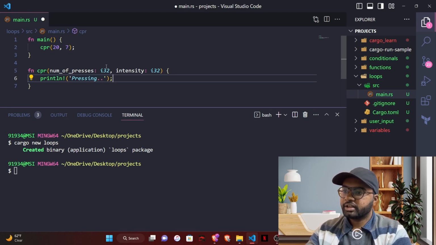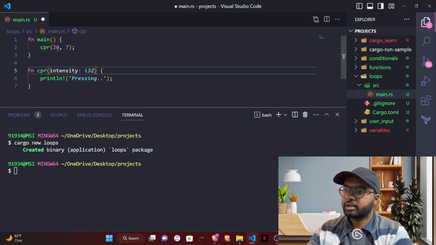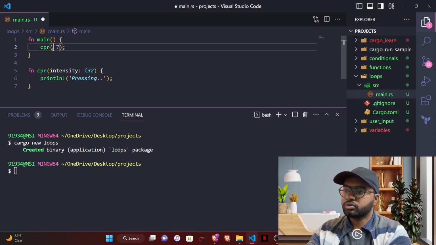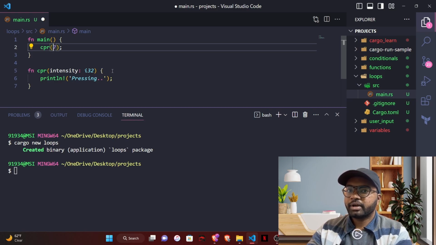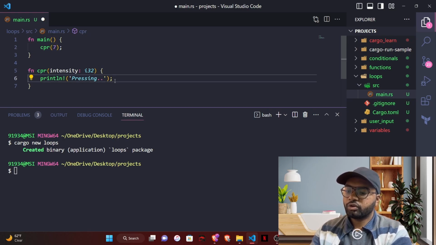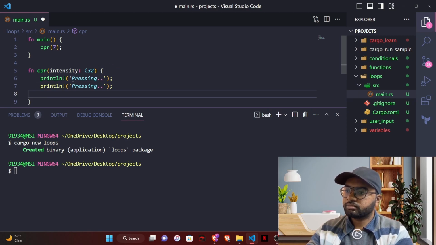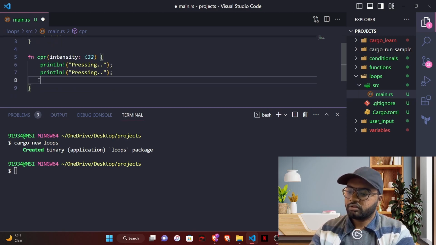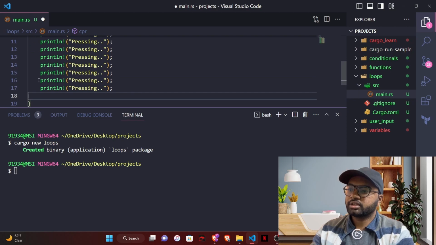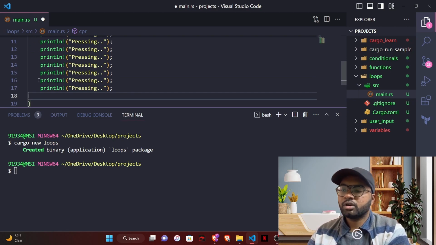Let's say we don't get this parameter and we are not sending the number either, we are only sending the intensity in the function call, and let's say for every call we will print 20 times. How will you do that? Without loops, what we can do is copy and paste it 20 times like this, but this is a heavy process and it's not generic also.